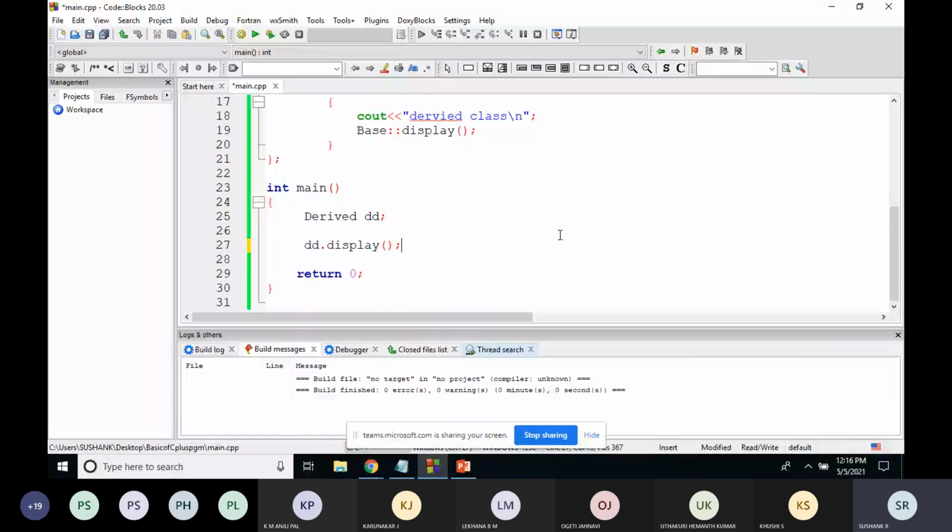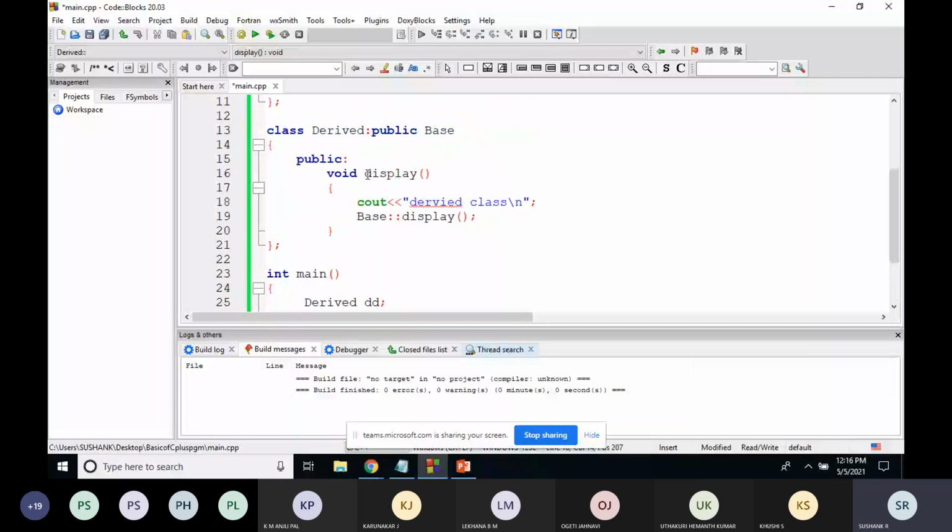So dd.display means this function will be executed, and this function contains derived class as the output. So the first line of output will be derived class. Here there is a typing mistake in the spelling, but anyway that will be displayed. After this, the second line will be executed.